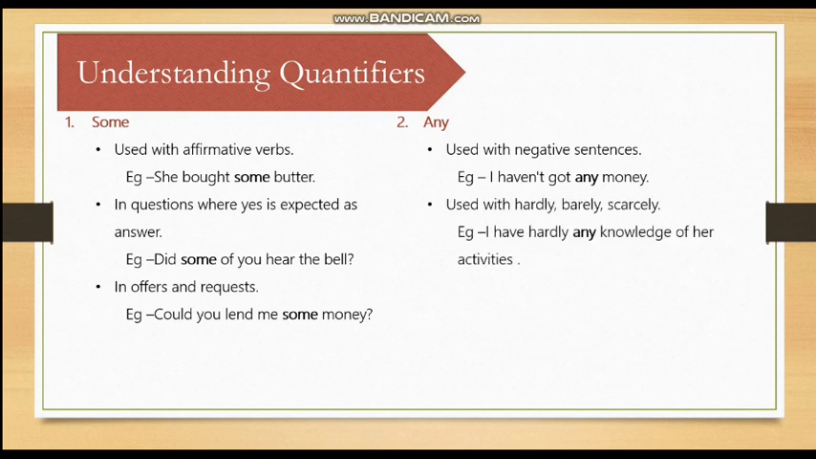Any is also used with hardly, barely, scarcely. Whenever we have these words, we use any with them. For example, I have hardly any knowledge of her activities. Next, in interrogative sentences, when there is a question, for example, have you got any problem? In that case we use any.